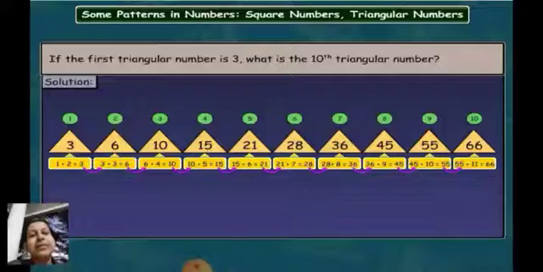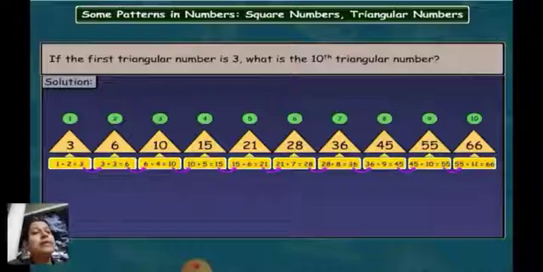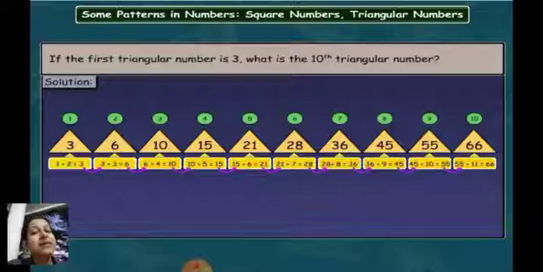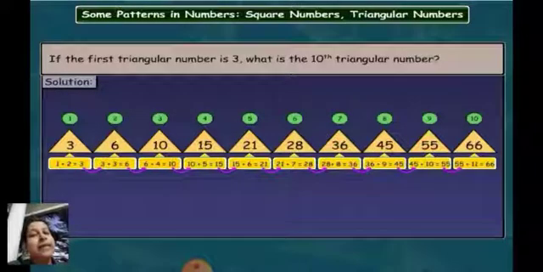28 plus 8 is equal to 36. Then 36 plus 9 is equal to 45. Then 45 plus 10 is equal to 55. And 55 plus 11 is equal to 66. So that means the 10th triangular number is 66. So we have got the answer, that is 66 is the 10th triangular number.